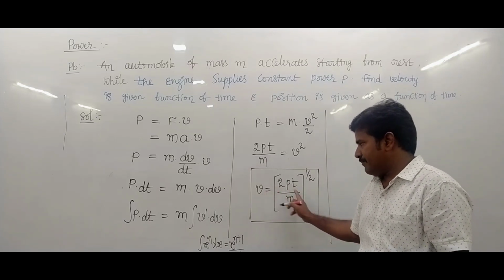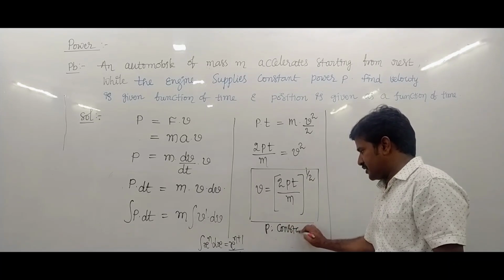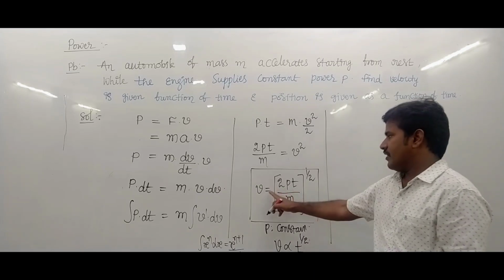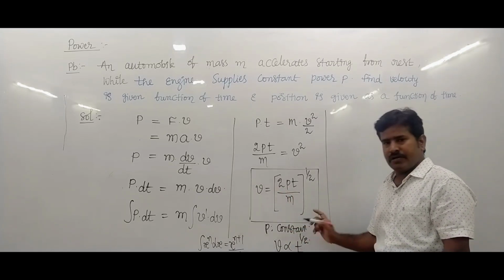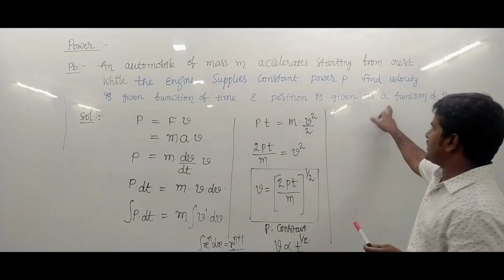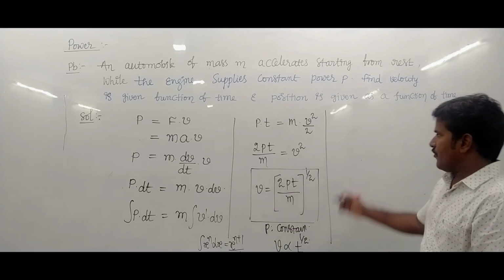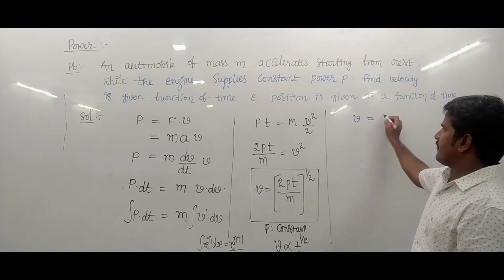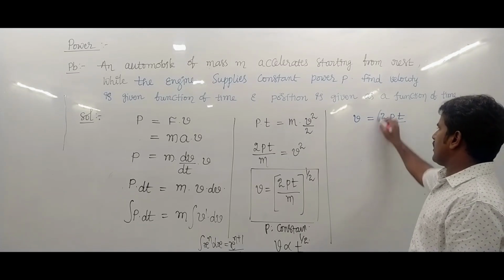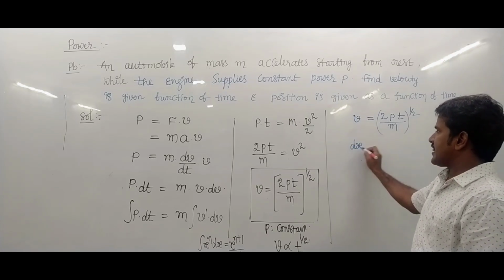So the relation between velocity and time at constant power: velocity is proportional to t power half. Now we want the position as a function of time. v equals (2P upon m) whole power half into t power half, and we write v as dx upon dt.